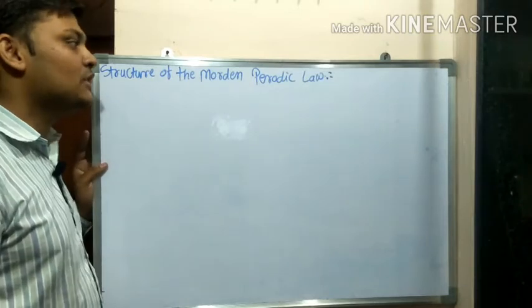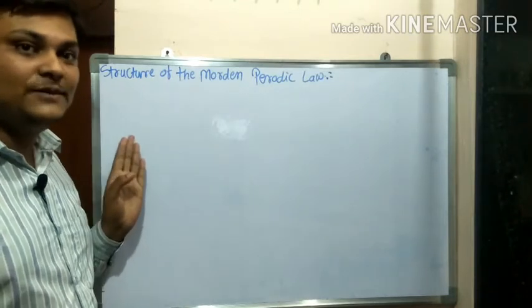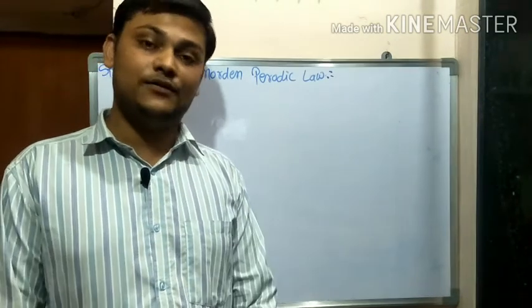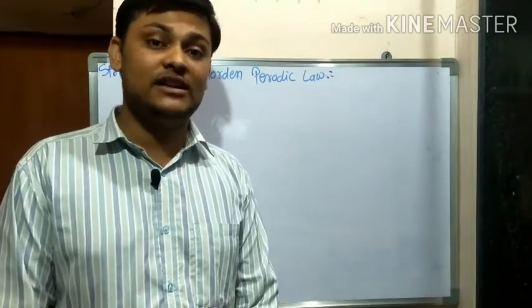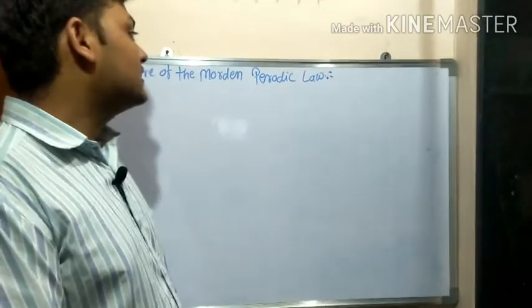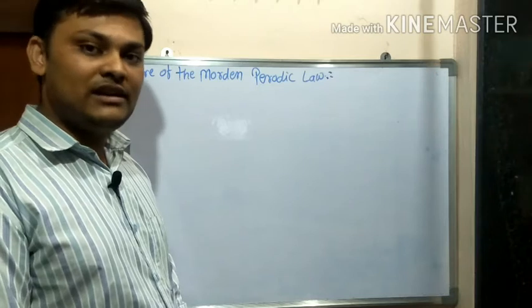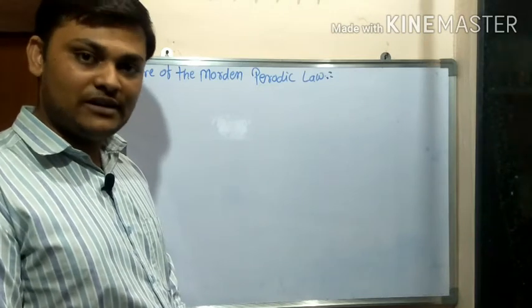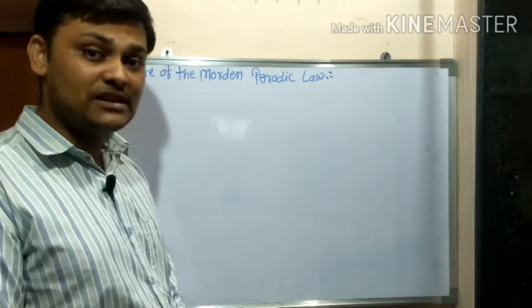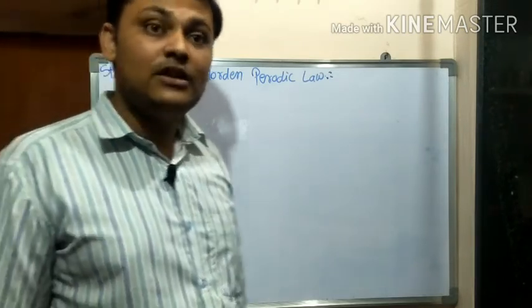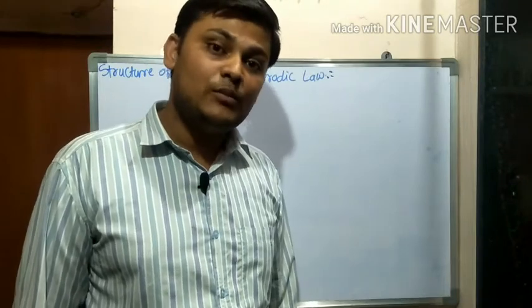To start this lecture, we have to see the basic criteria of the elements, and for which reason we have done this study. We study the modern periodic table to learn in detail about each and every element, how the elements were discovered, and how they are important for further study. These things are very important for us.